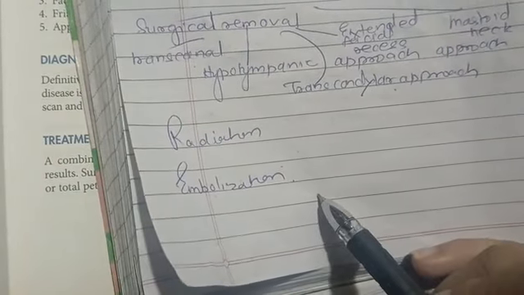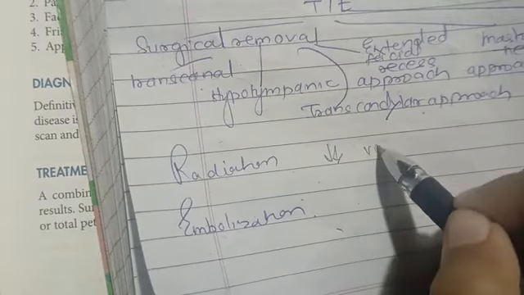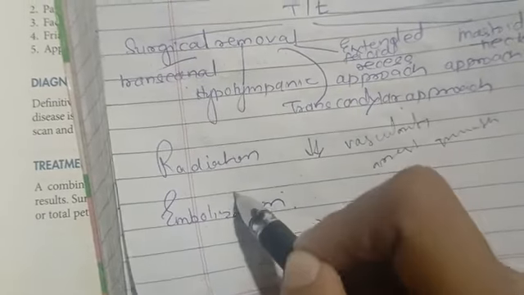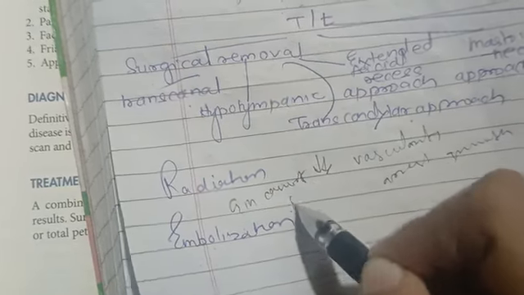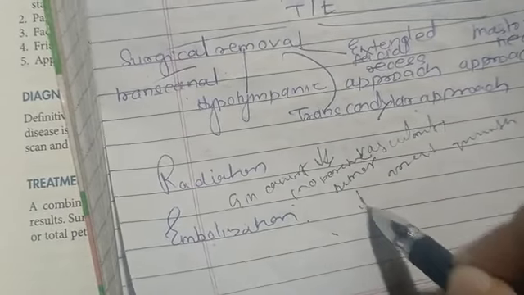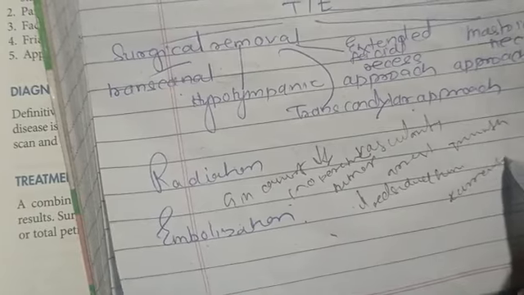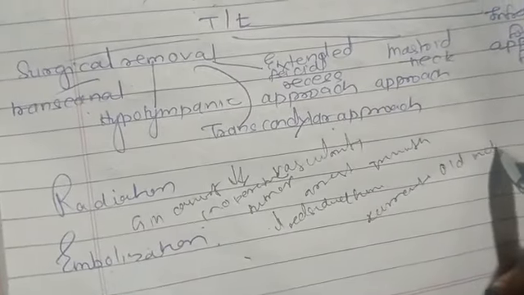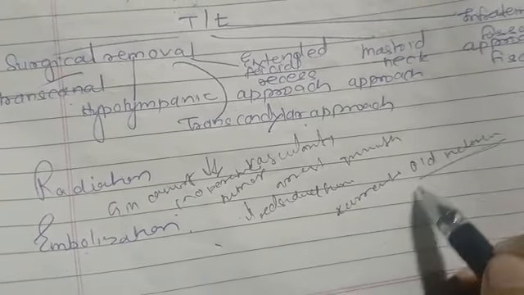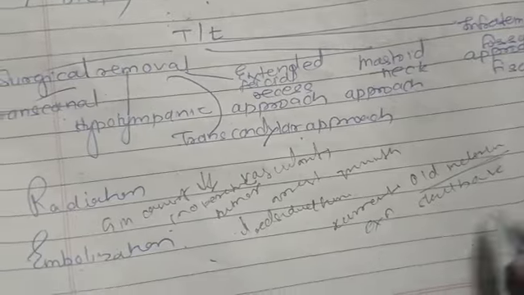Next, we have radiation and embolization. Radiation does not cure the tumor, but it may reduce the vascularity of the tumor and arrest its growth. It is done in cases of inoperable tumors, residual tumors, recurrences, and in older individuals where extensive skull base surgery is not indicated.